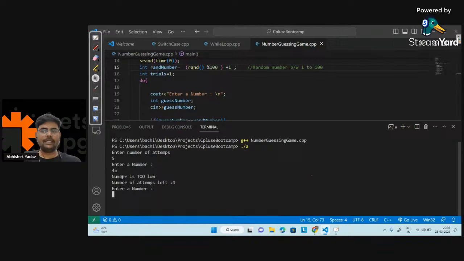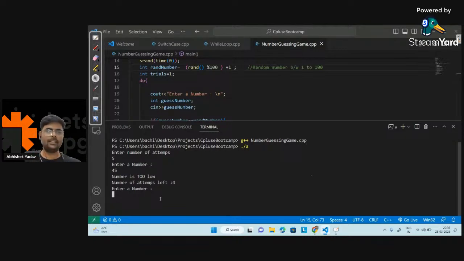Here it is saying the number is too low. So that means I'm getting a hint here, that my number will be from 46 to 100. So I have to guess a number between 46 and 100. Any suggestion, guys, from the chat? Anyone wants to guess any number? Please add in the chat.